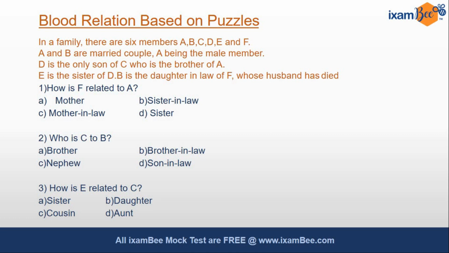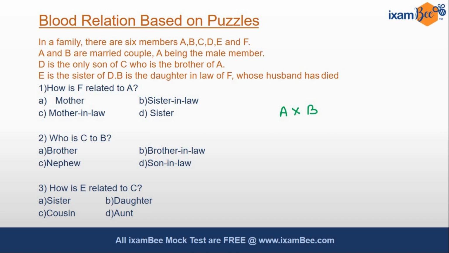It says in a family there are 6 members A, B, C, D, E and F. A and B are married couples. So my suggestion to you is, as soon as you see the question, if it's direct information, you should start plotting the diagram. It would save your time. A and B are married couples. So we know that they are married. So we'll denote it by the symbol X. Also, we do not know whether A is male or B is male. So we'll leave that information on hold.